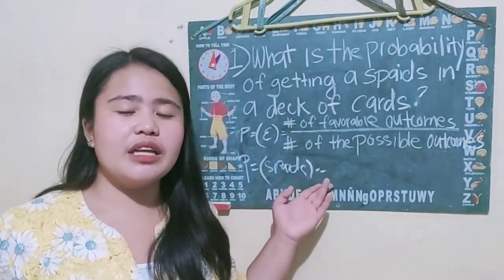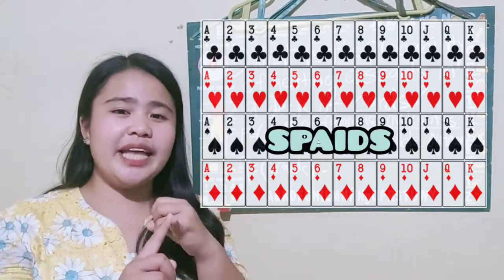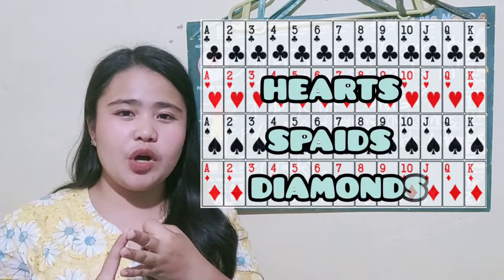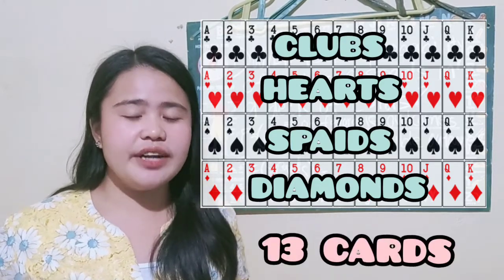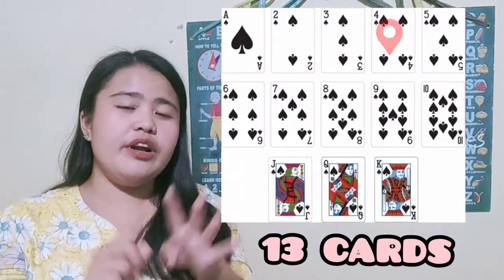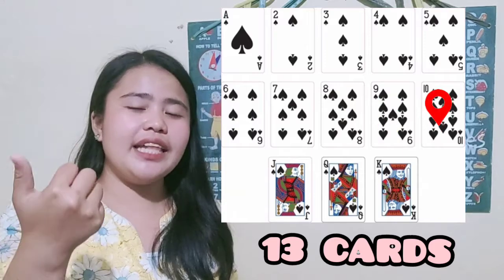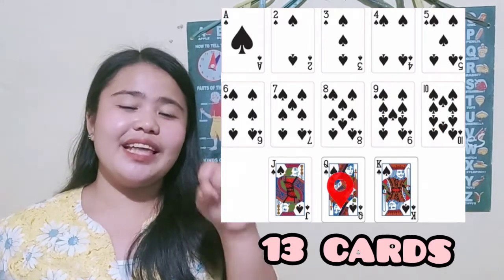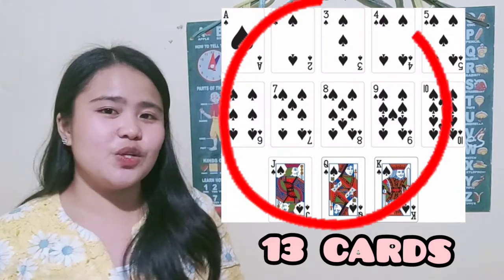So remember that in a deck of cards, there are 4 suits, which are the spades, the hearts, diamonds, and the clubs. And each suit has 13 cards, which are the ace, 2, 3, 4, 5, 6, 7, 8, 9, 10, the jack, the queen, and the king. That's why there are 13 cards in each suit.